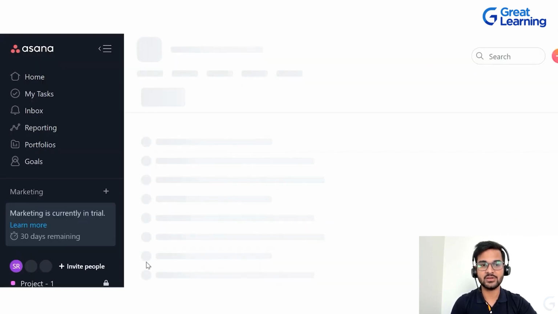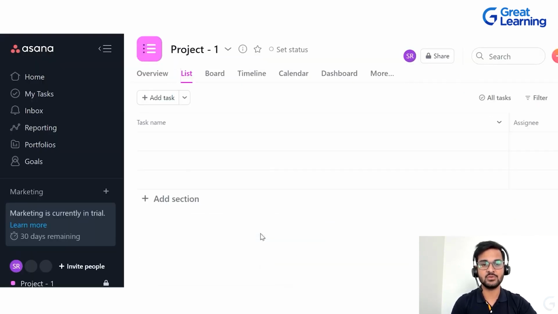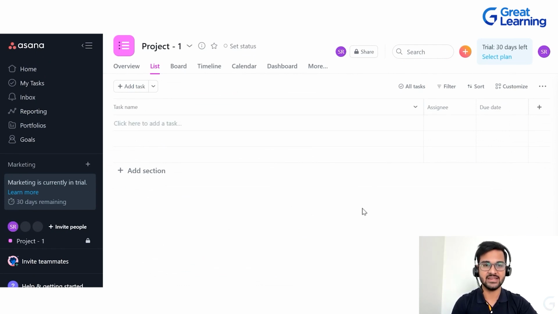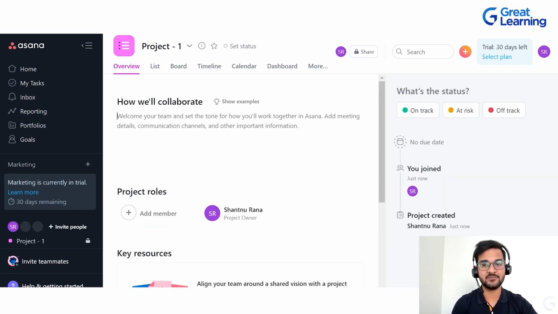As soon as you click on create project, you will be able to see this particular screen. This is the project and this is the blank main pane we are going to see over here. As soon as you come over here, let's go to the overview first. The first thing that you're going to see on the right side is the status. Whatever tasks you will be adding, you will be able to write whether you are on track, at risk, or off track. That is the beauty of it. You can do that over here.